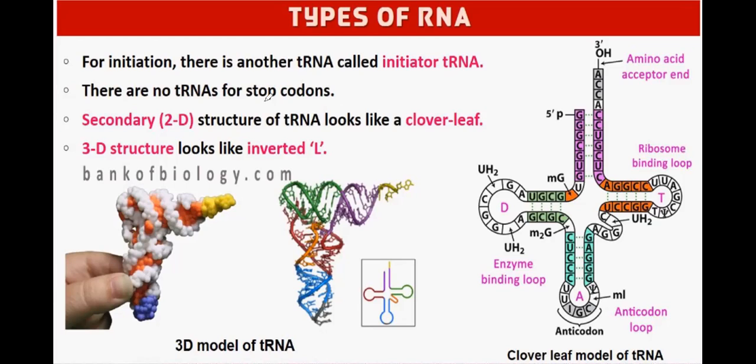Secondary, that means two-dimensional structure of transfer RNA looks like a clover leaf. 3D structure looks like inverted L. So this model is known as clover leaf model of transfer RNA.